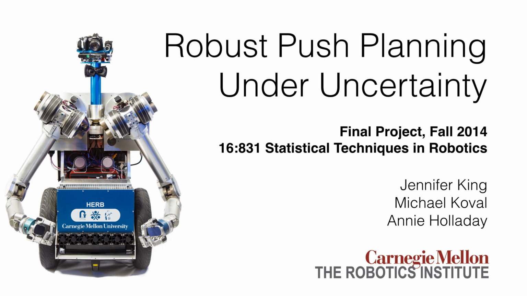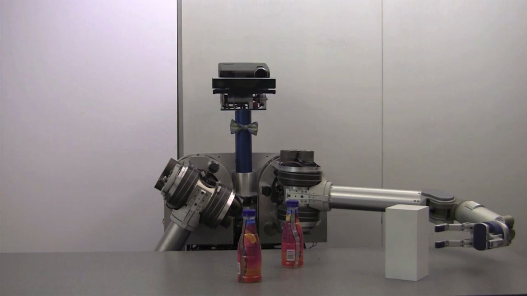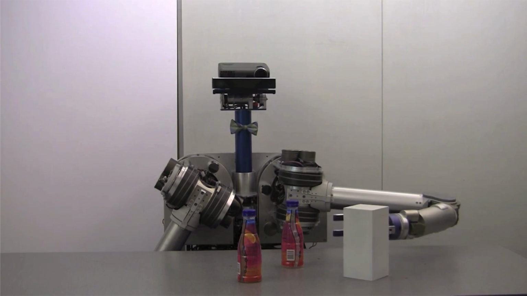In this work, we present a method for robust push planning under uncertainty. This is a project done by Mike Koval, Annie Holladay, and Jennifer King. We consider the task of rearrangement by pushing. Here, the robot must interact with one or more objects in a scene in order to achieve a goal.